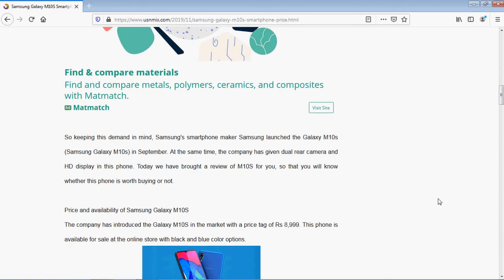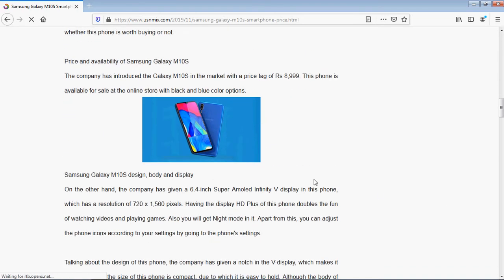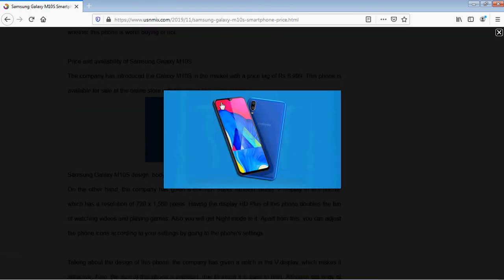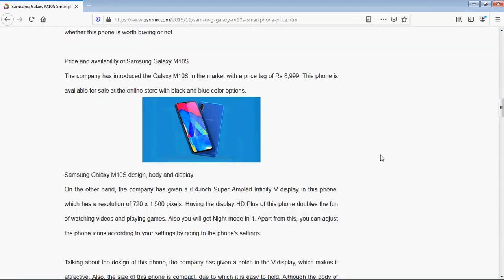Price and availability of this Samsung Galaxy M10s. The company has introduced the Galaxy M10s in the market with the price tag of rupees 8,999. The phone is available for sale at the online store with black and blue color options. So this is the picture of this phone. This is the black phone, and this is the blue option. So these two color options are available with this M10s phone.